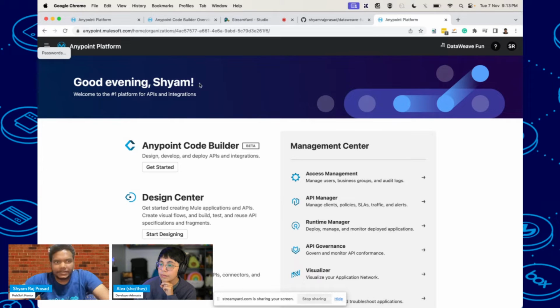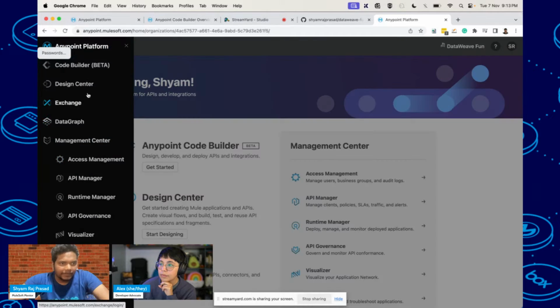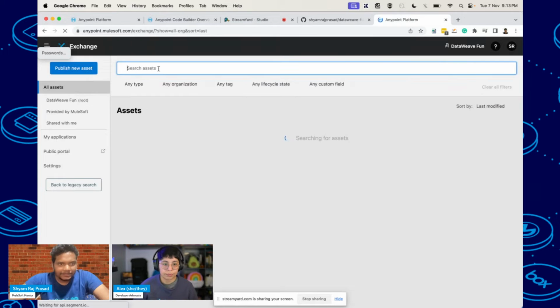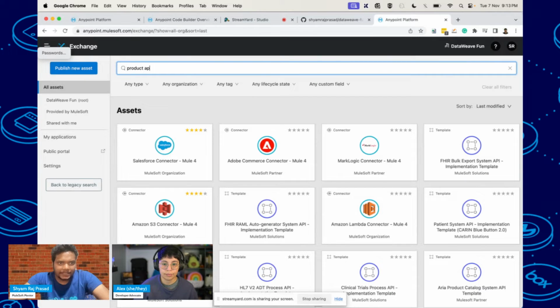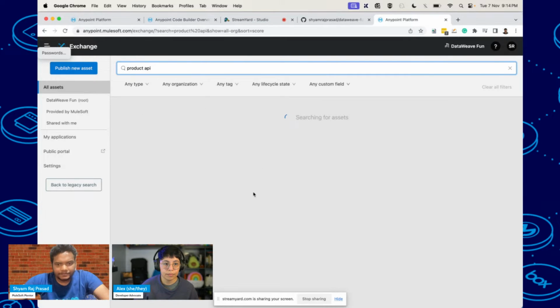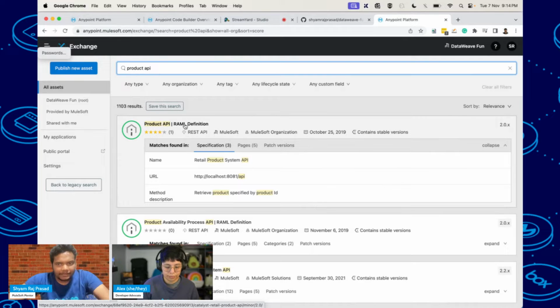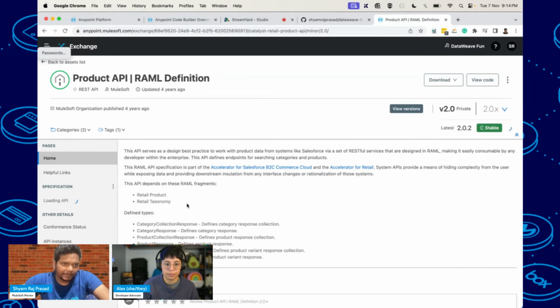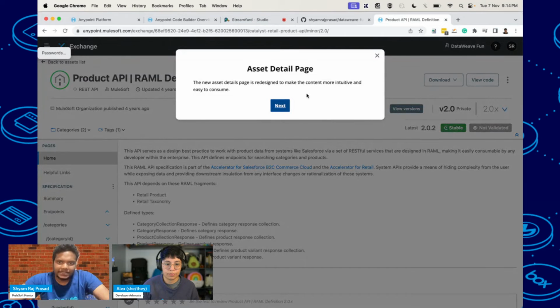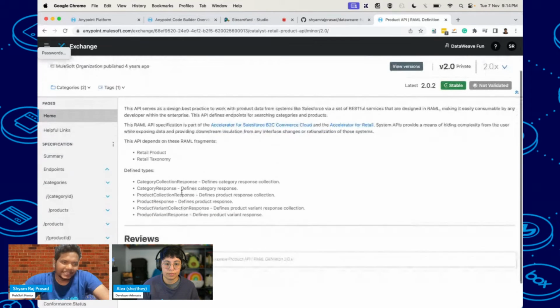So here you can see I have created this one. I will go to the Exchange and search for the product API YAML. If I search product API here, you can see the first one, which I've created. It was published like 4 years ago, so I'm using that one only.